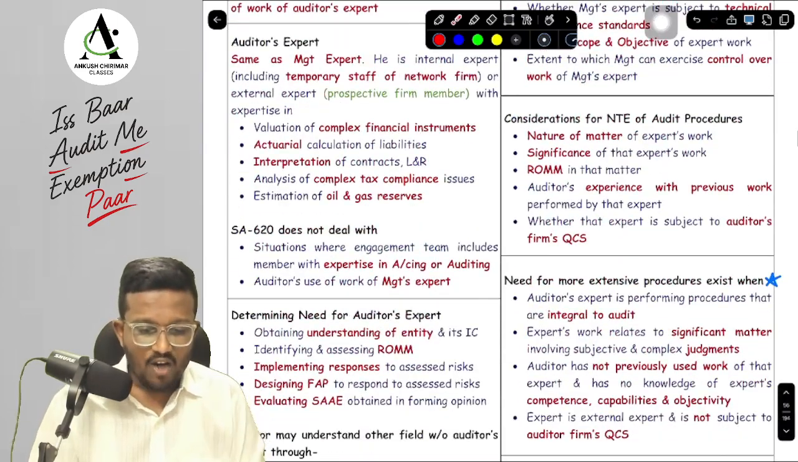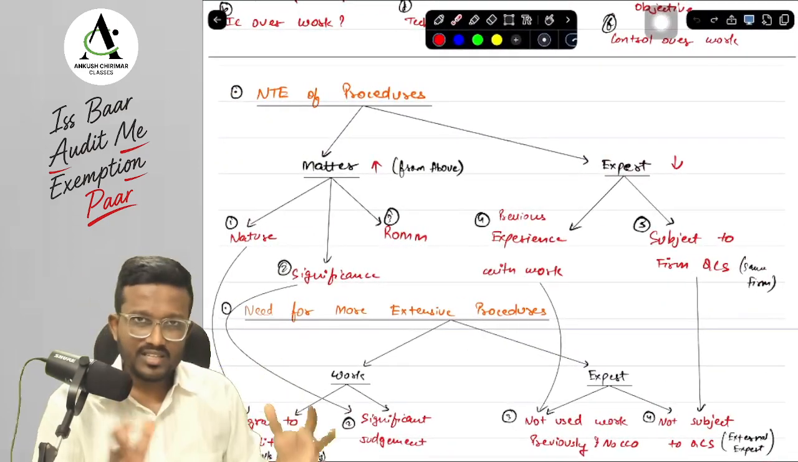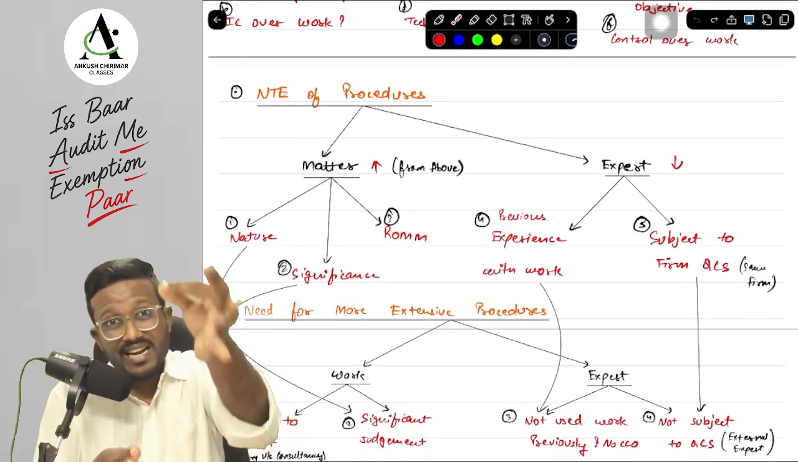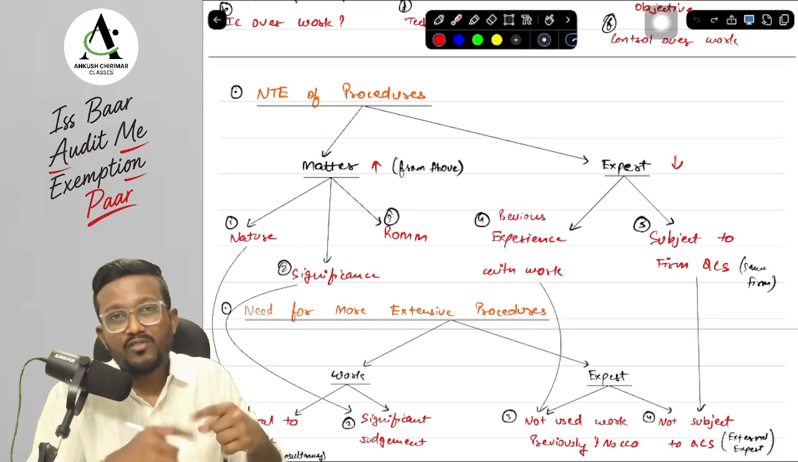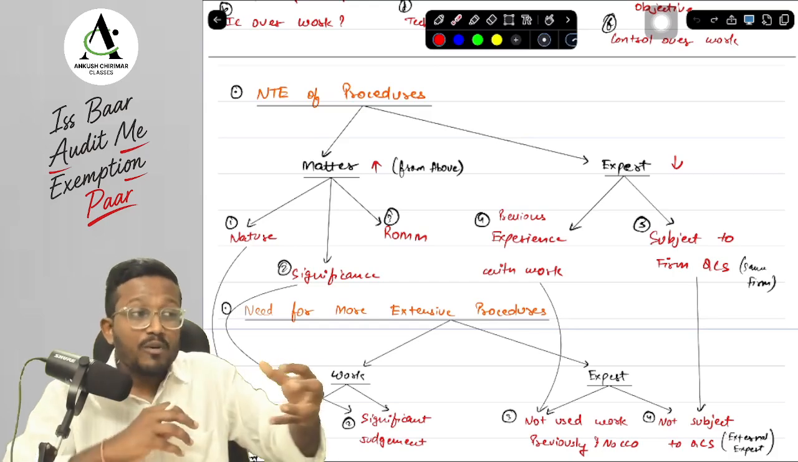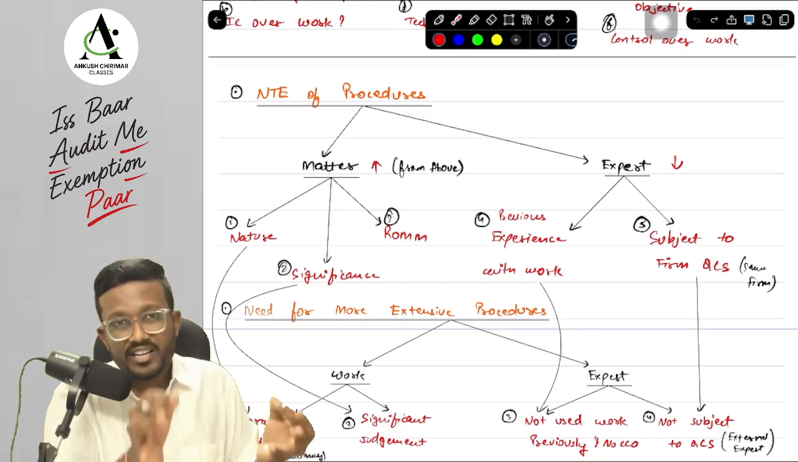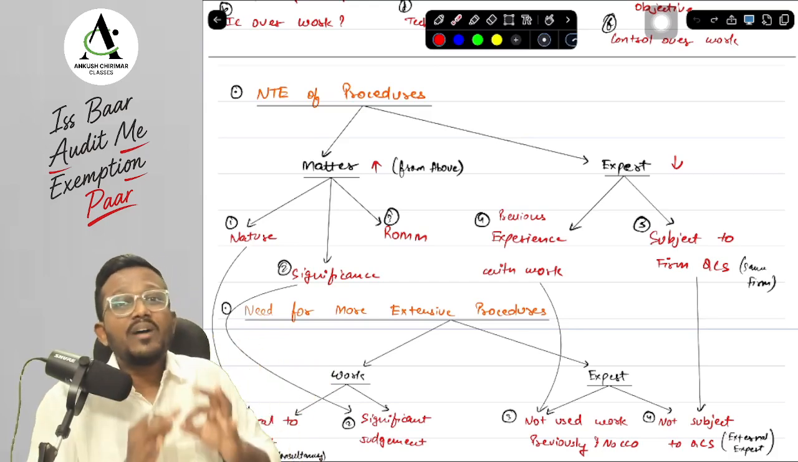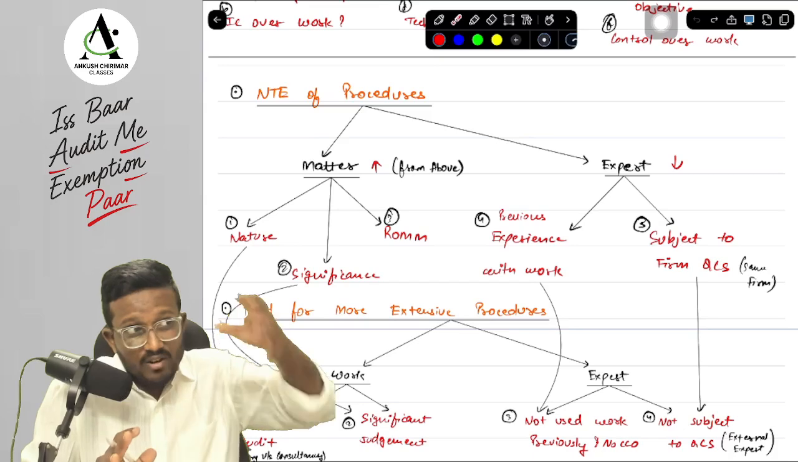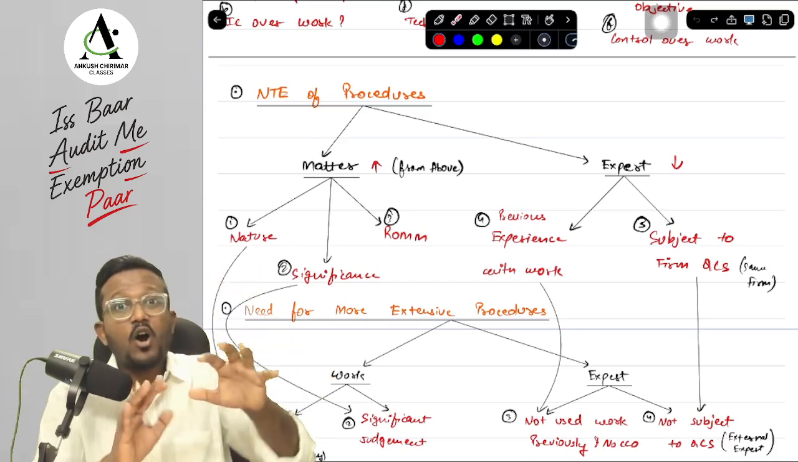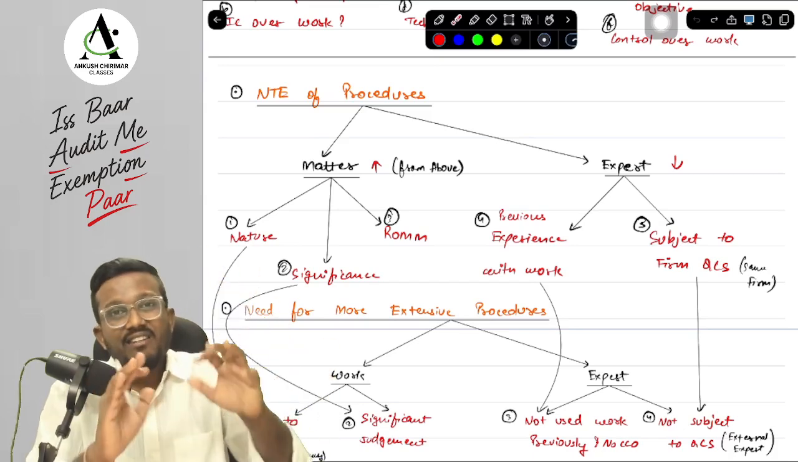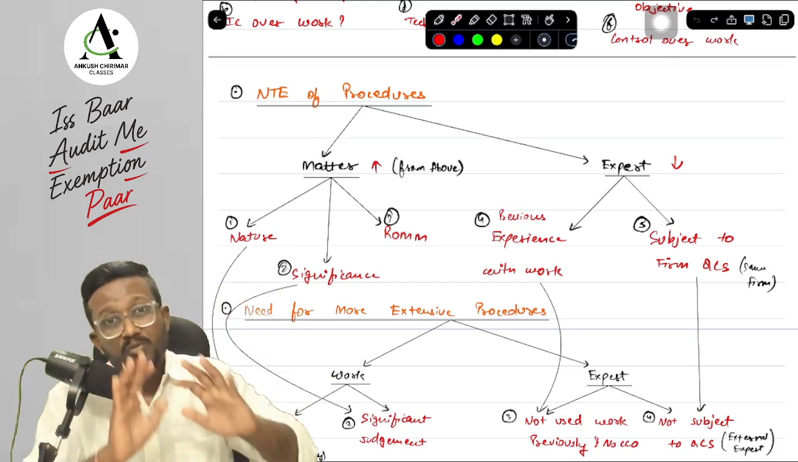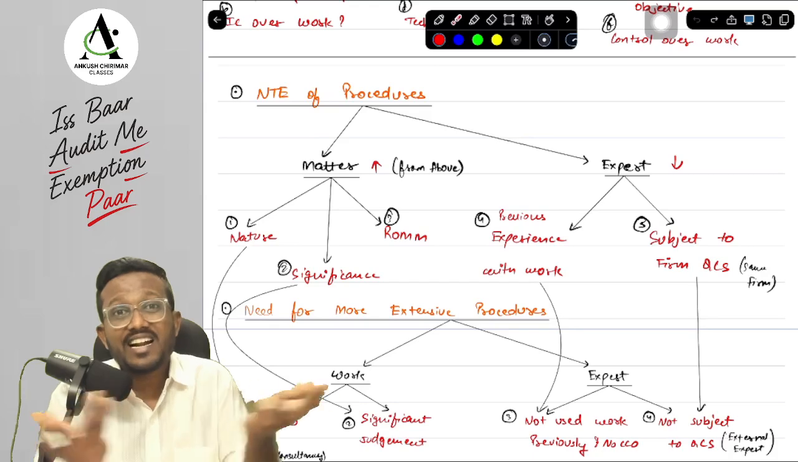Okay, yes sir. Now we have decided that yes, we will be using the work of the auditor's expert. Since in the beginning I told you that we will be responsible for the work of the auditor's expert, here we have to perform procedures on the work of the auditor's expert to evaluate whether it is adequate for us or not. Now, the procedures that we will be performing on the auditor's expert work, what will be the nature, timing and extent of the procedures, whether we have to perform more procedures or fewer procedures, what are the factors for deciding this particular thing?